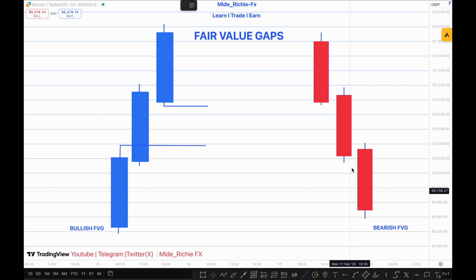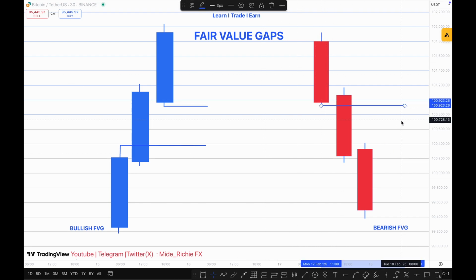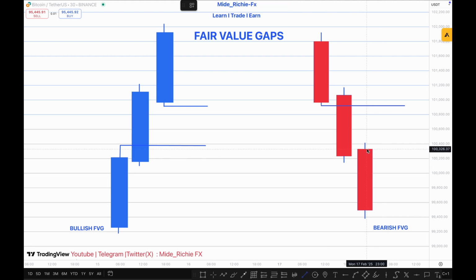So same thing for this one: mark out the lowest point of the last candle, and mark out the highest point of the next candle. Sorry, this one is the last one, this one is the first candle. You're just dealing with these 3 candles only, right? So this space in between is your fair value gap.